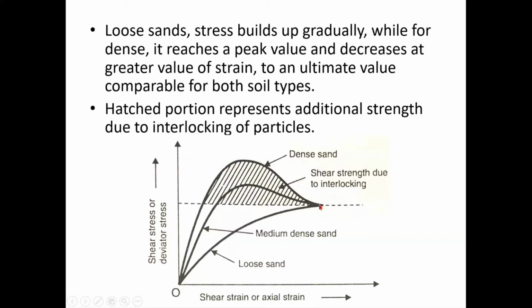But if you look at dense sand here, you see that with very less strain, that means it's already in a dense combination, with very less particle deformation, it has already reached its peak strength, right? Because particles are already in a dense state, if you apply a stress, it can withstand a large amount of stresses with minimal deformation, as you can see here, and it has reached its peak strength.